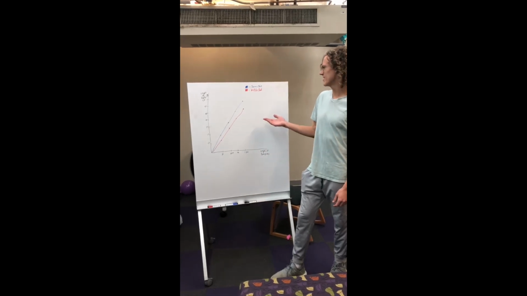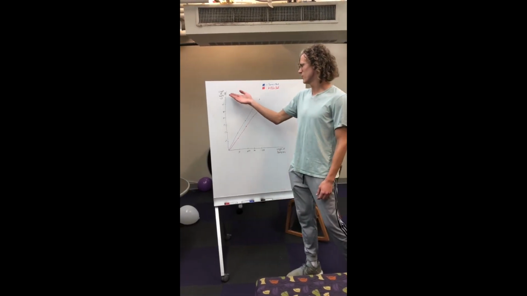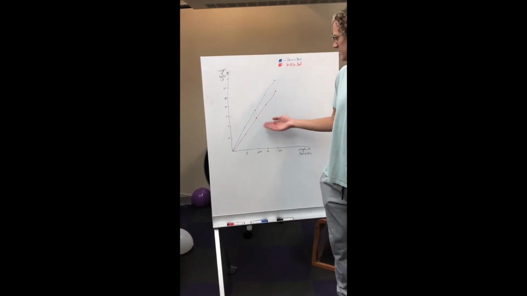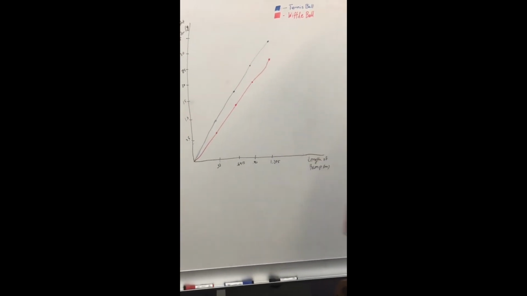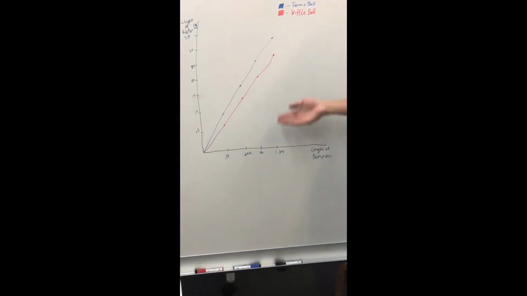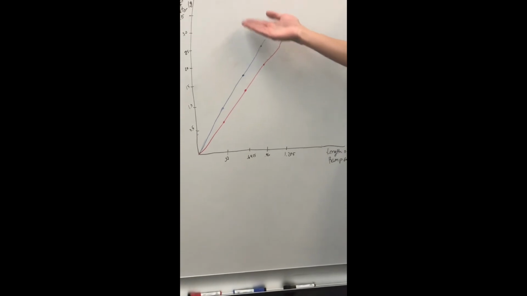Alright, we have a graph right here which shows the wiffle ball and the tennis ball. We have it with the weight of water over the length of the ramp, and each of these points represents a different percentage of how much water filled up each of the water bottles. And as you can see, the wiffle ball took a faster time to get down because less water was filled.